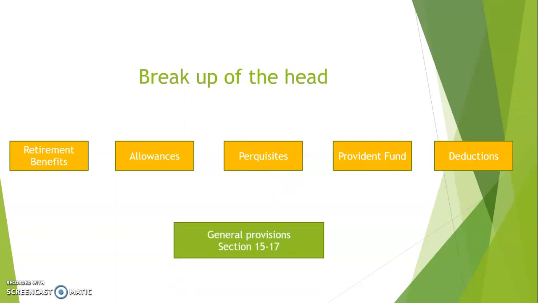For house property, that is the second head, it falls from 22 to 27. For PGBP, it's from 28 to 44, and so on and so forth. But do keep in mind, it is not necessary that all the sections for salary will fall under this head. There might be sections outside 15 to 17 which we will have to study. But generally it's sections 15 to 17 which contain all the basic provisions for this head.